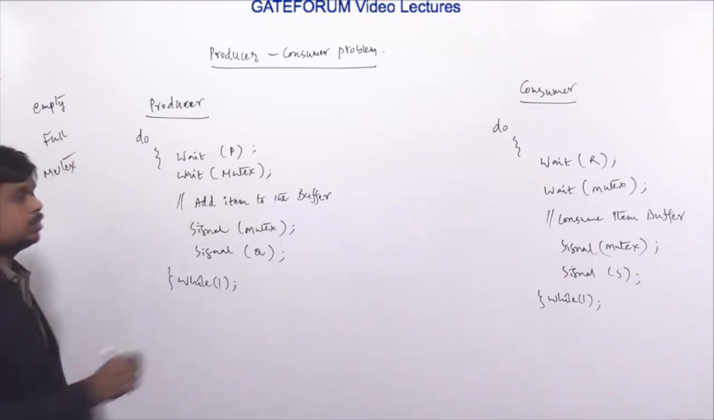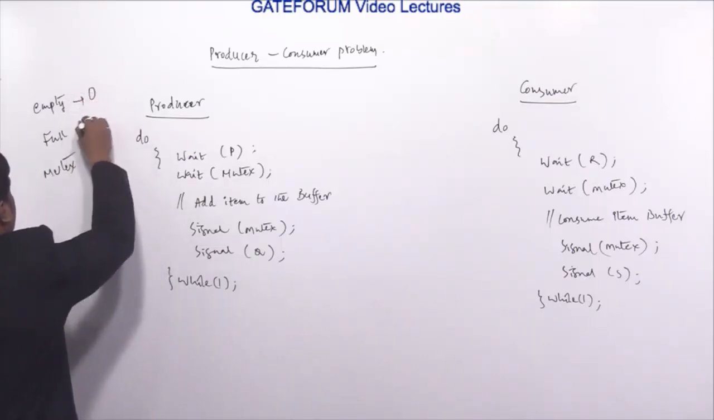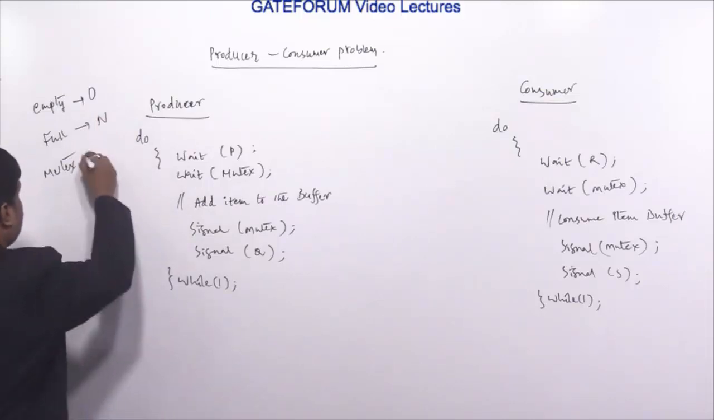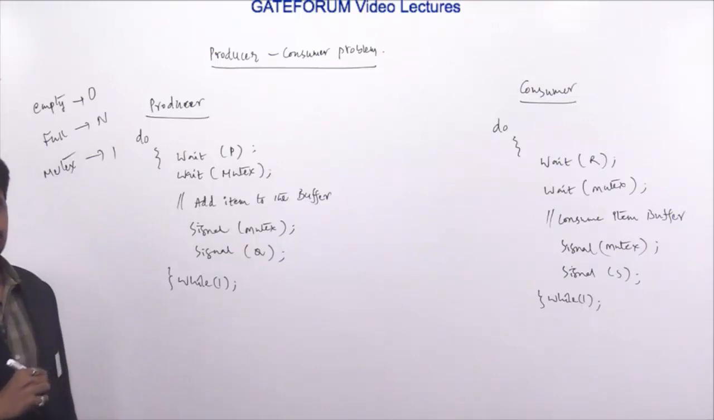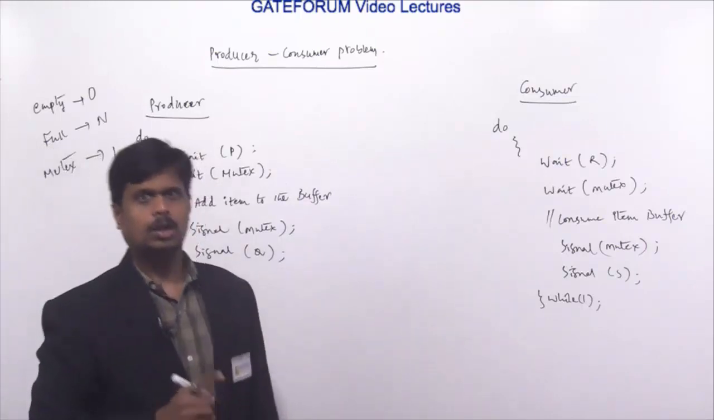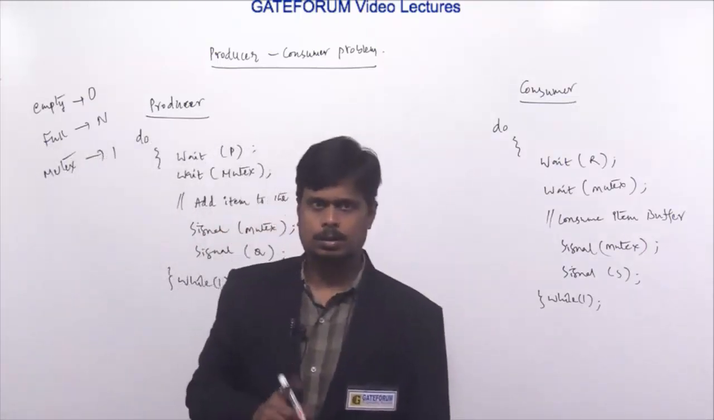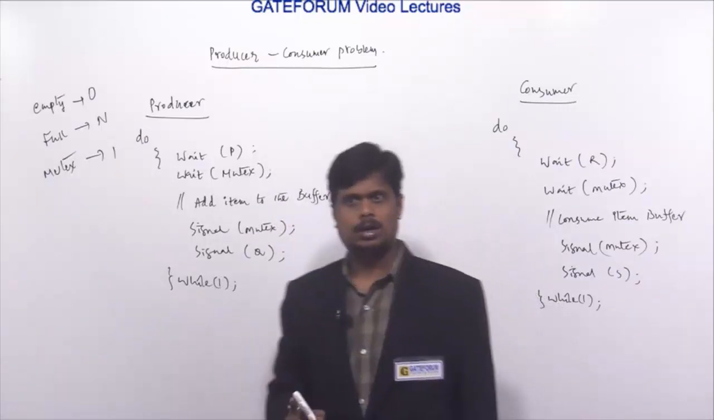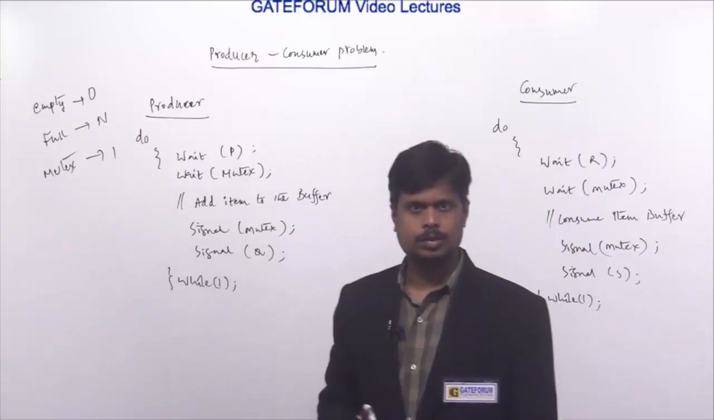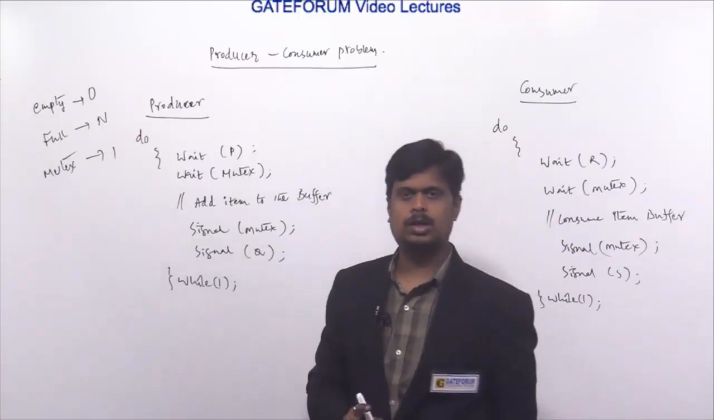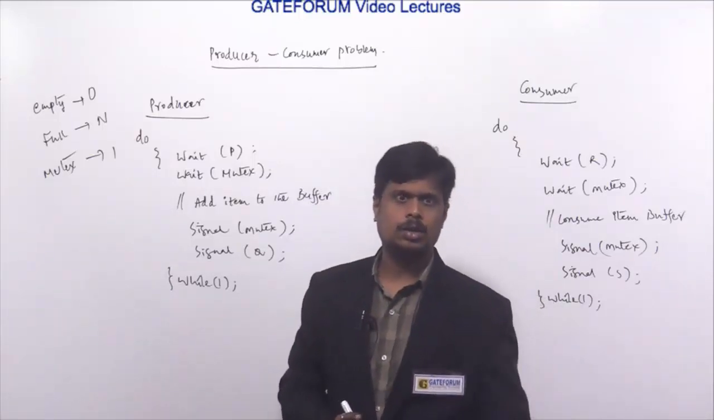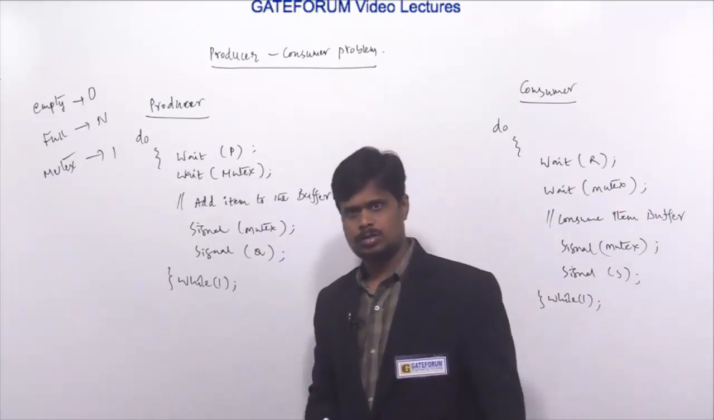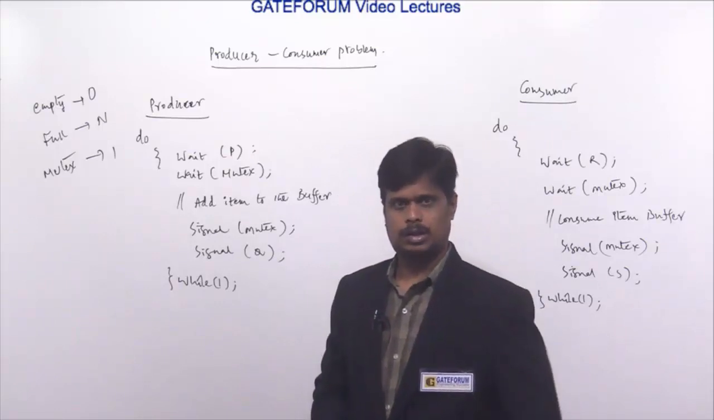So here for empty it is given 0, for full it is given n, and mutex value is given as 1. Okay, these are the initial values. Semaphore empty denotes the number of available slots in the buffer for the consumer to read from. Semaphore full denotes the number of available slots in the buffer for the producer to write.